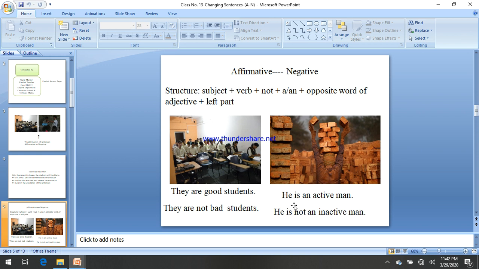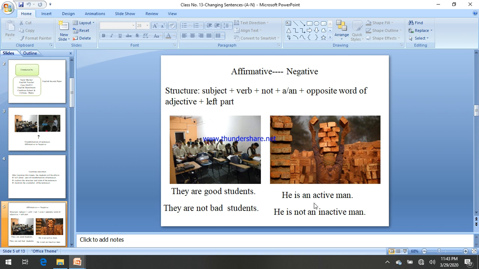He is the subject, then "is" is the auxiliary verb, by following the structure. At first, try to follow the structure: subject, then verb, and then an additional "not", as we are going to change this one into negative. First one: he is an active man. This one is positive, or affirmative.